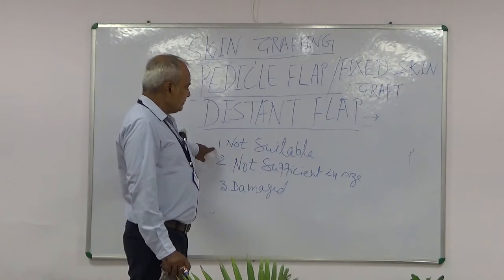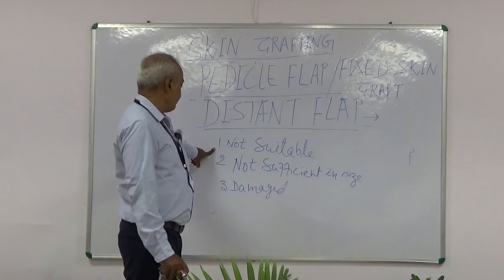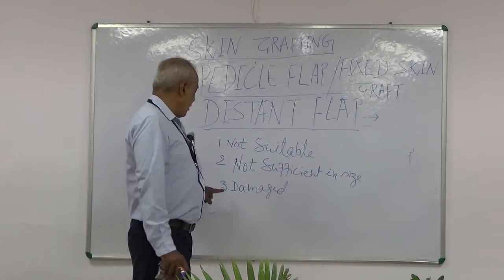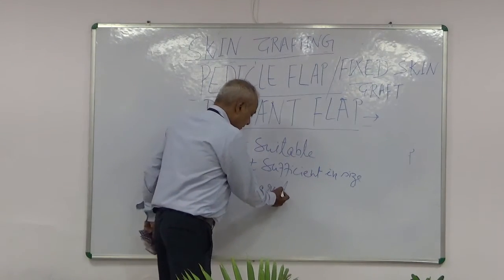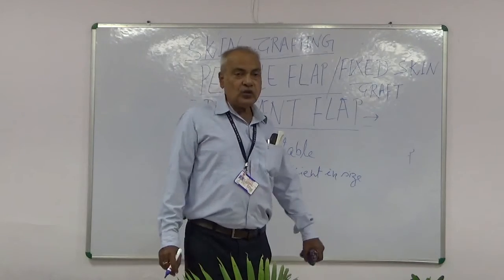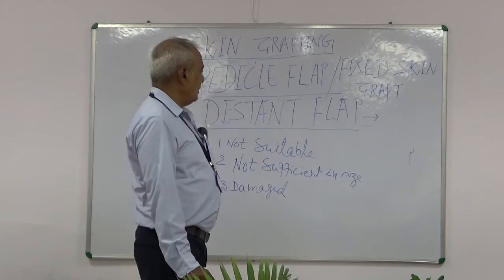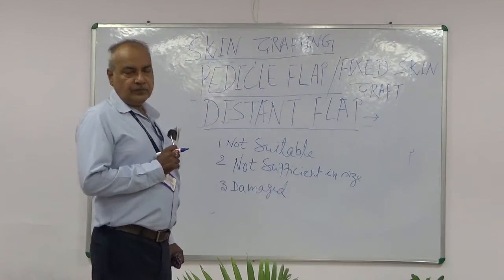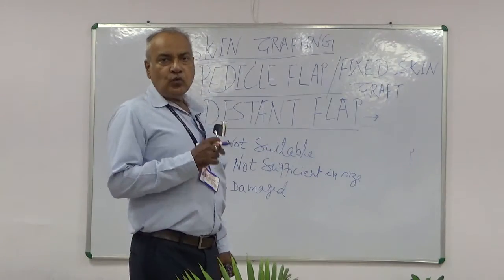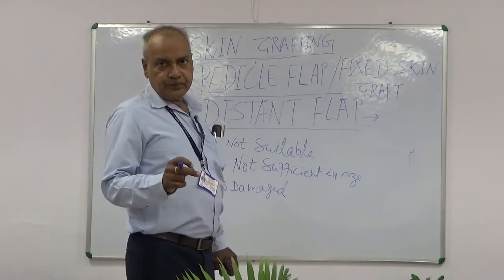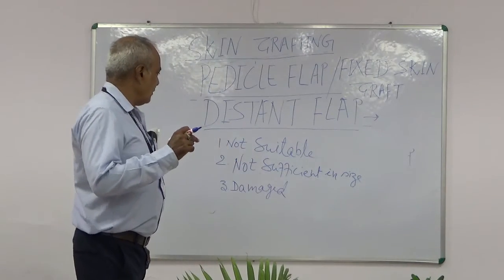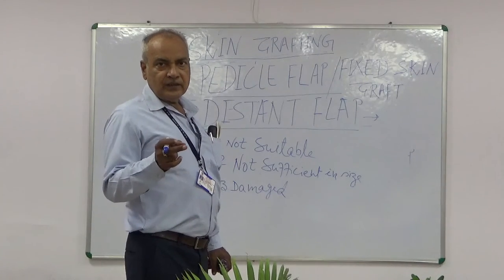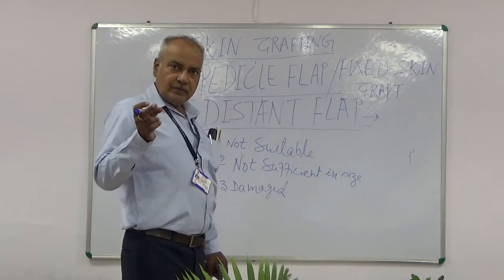When tissue adjoining the defect is not suitable, not sufficient in size, or is damaged, in those cases we mobilize tissue from a donor area and it is brought to the defect while attached with a pedicle through which it maintains its blood supply.